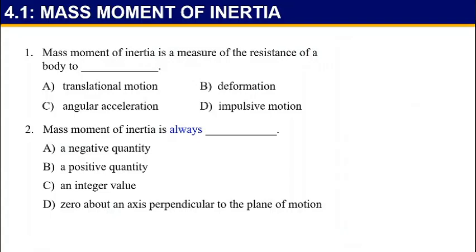There is one pop quiz for you, two questions. First question: mass moment of inertia is a measure of the resistance of a body to what? The answer is angular acceleration. Second: mass moment of inertia is always a negative quantity, positive quantity, integer value, or 0 about an axis perpendicular to the plane of motion? So it is always a positive quantity.